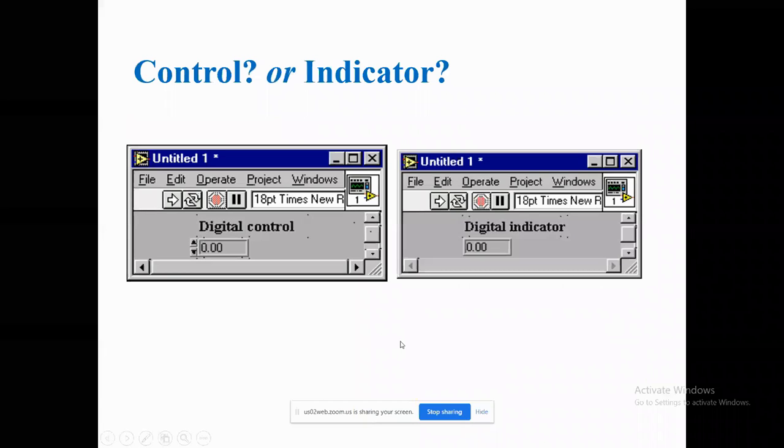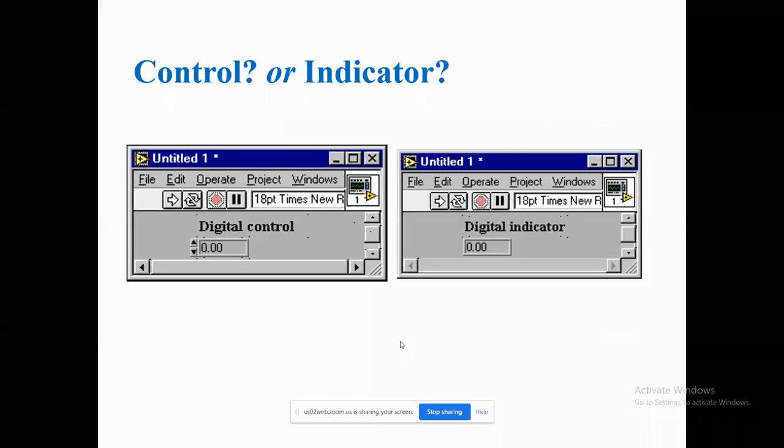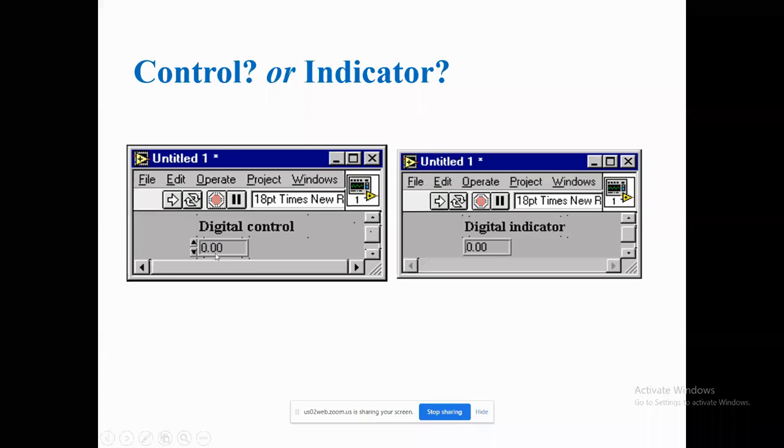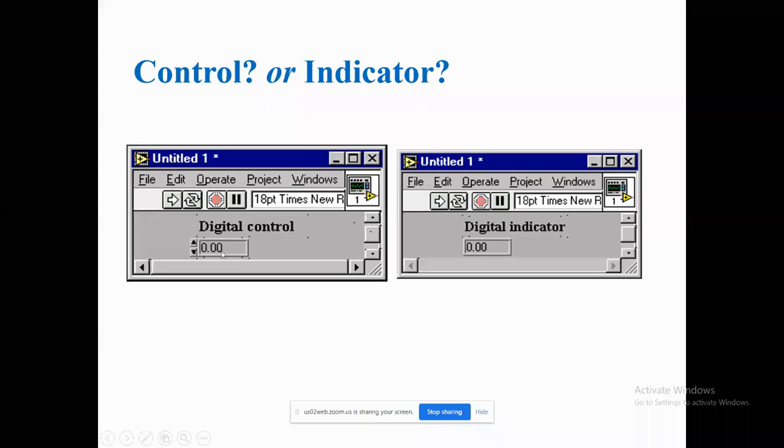What is the main difference between the controller and indicator? The moment you take it as a controller, this value can be varied. You can control it; there is a control function, the up and down arrows. By clicking on these arrows, you can change the values. But the display of the two is the same except for these.